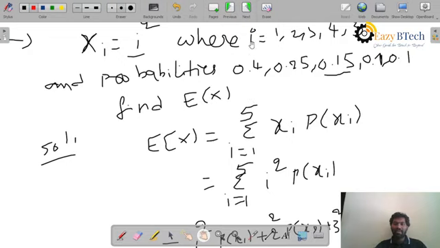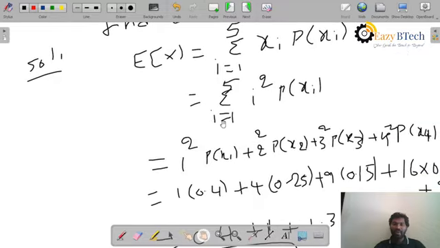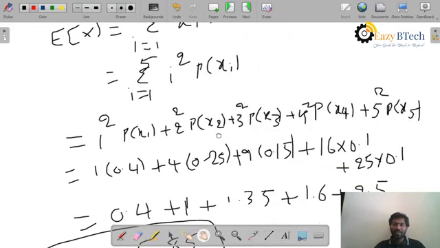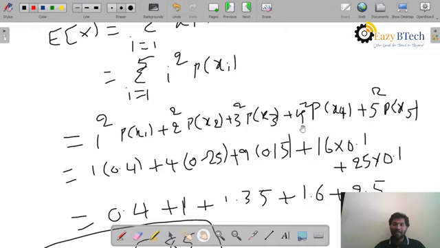Because the i value only ranges from 1 to 5, that's why i equals 1 to 5, summation of xi p of xi. So I will expand this expression. xi squared p of xi equals 1 square p of x1 plus 2 square p of x2 plus 3 square p of x3 plus 4 square p of x4 plus 5 square p of x5.